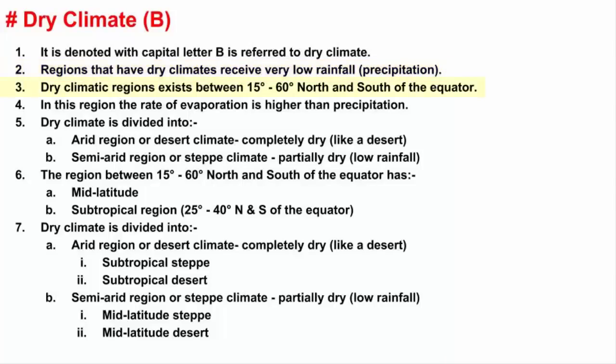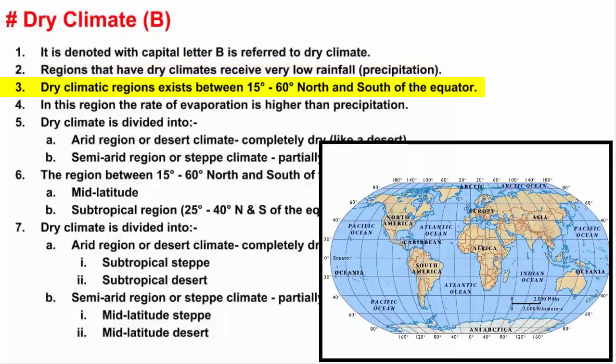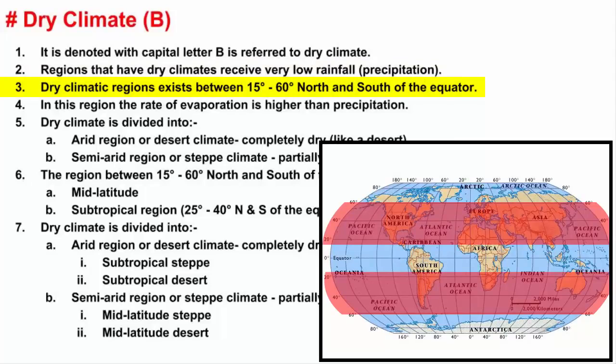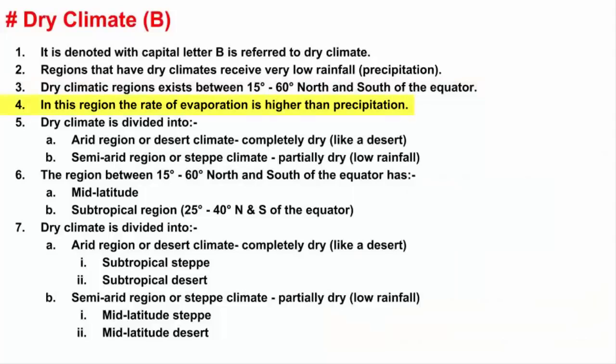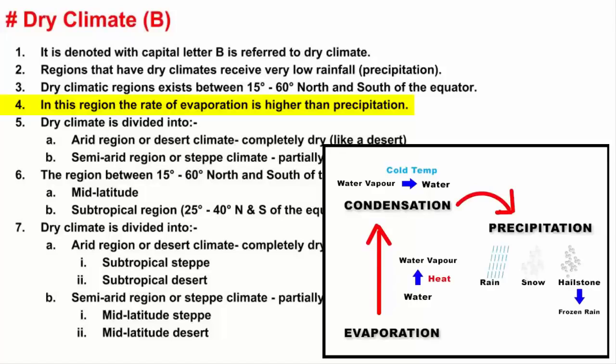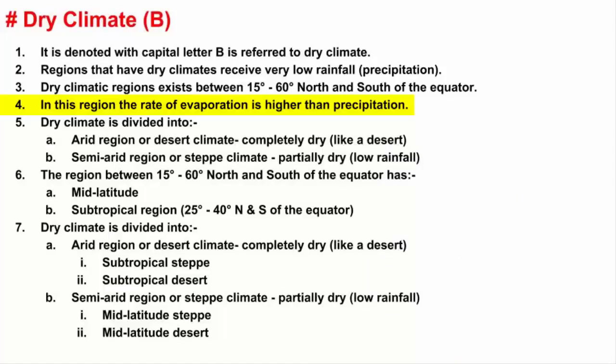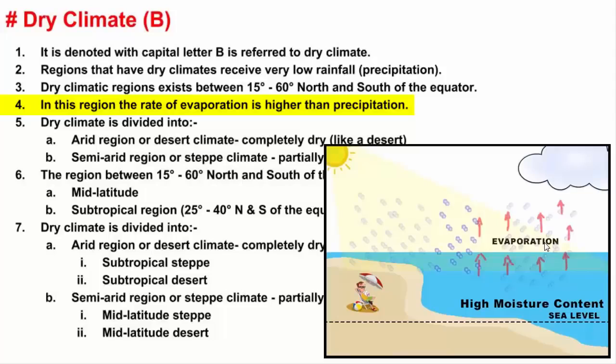Now, where do we find these kind of places on Earth? Well, they exist in areas between 15 to 60 degrees north and south of the equator. Another aspect of dry climatic region is that evaporation is high. So what is evaporation? It is the transformation of water molecules into water vapor with the help of sun's energy. If evaporation is greater, then moisture content in the air will also be high because evaporation creates water vapor and water vapor in the air is basically moisture.